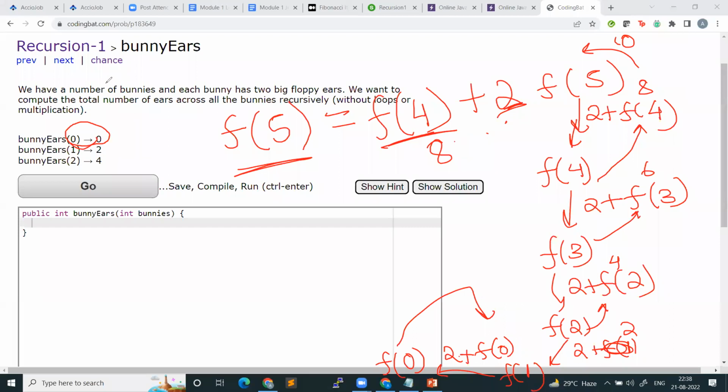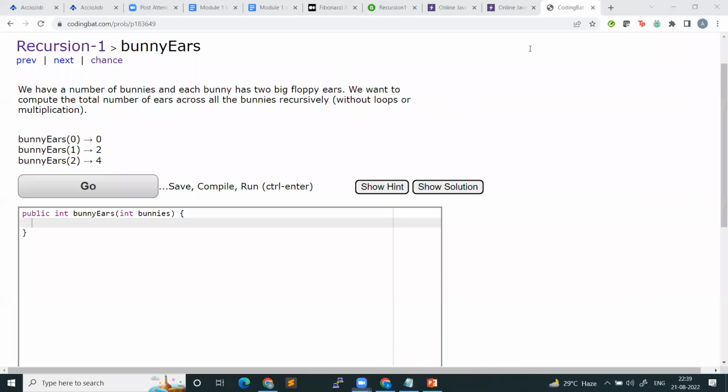Okay. What is f of 0? F of 0 is the total number of years that 0 bunnies have. And if there are no bunnies, the answer will be 0 only. Okay, it is a simple question, not that tough. Okay, let's try to run it.